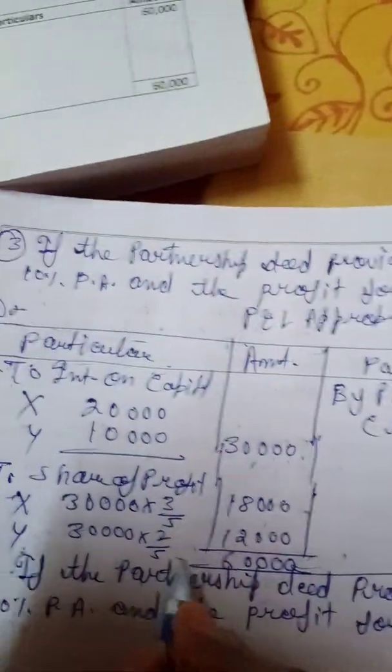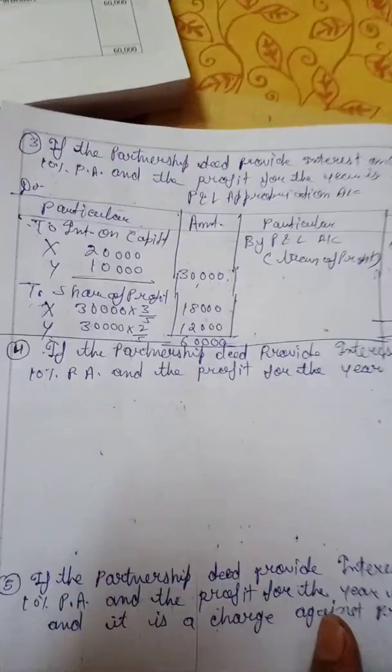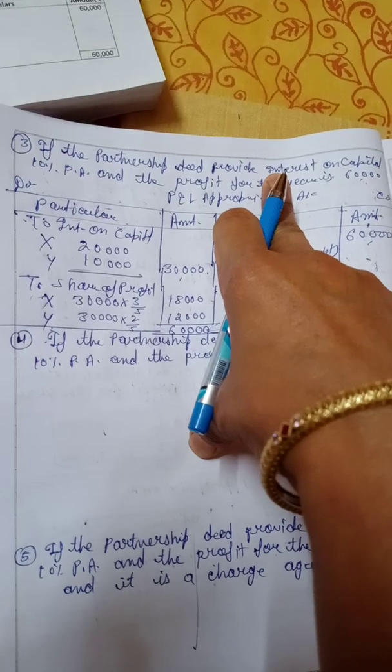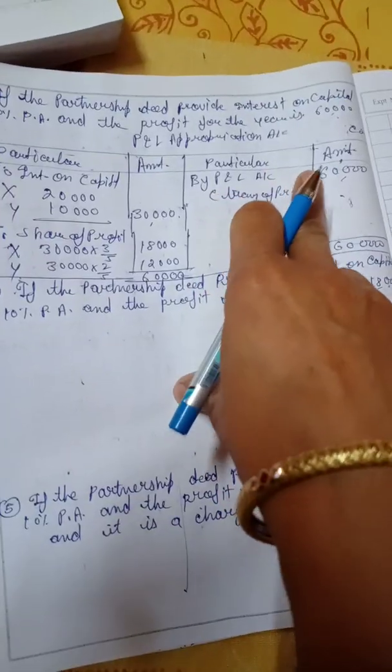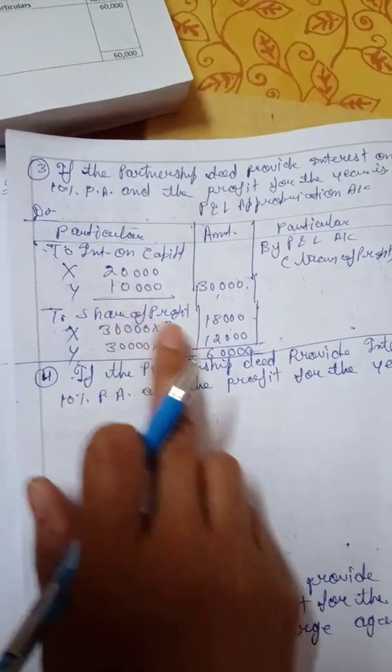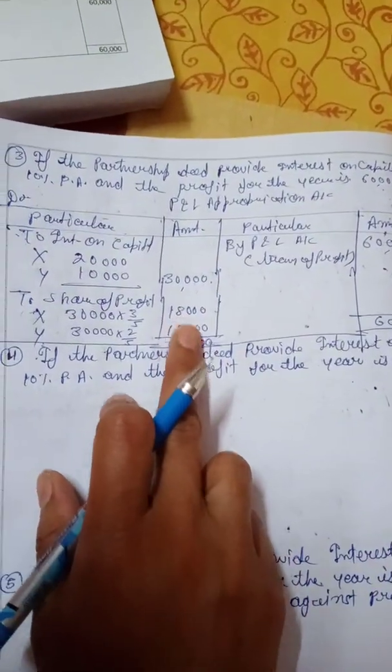This condition is complete. Clear? Whenever the partnership deed is saying about interest on capital and profits are also available, we will give full interest on capital and the remaining profit is distributed to the partners in the given ratio.